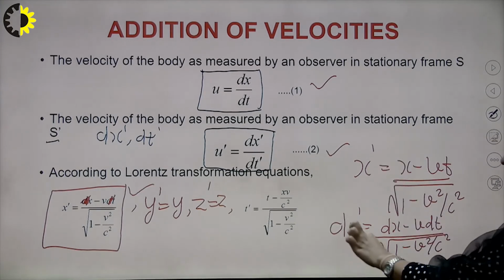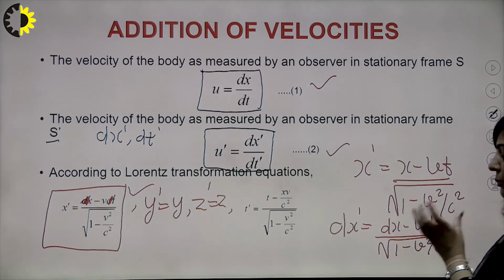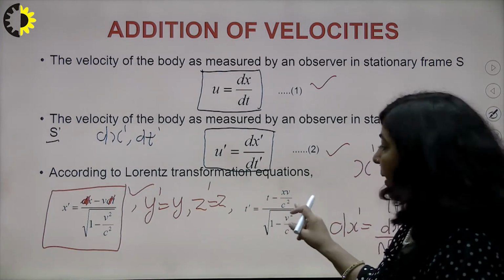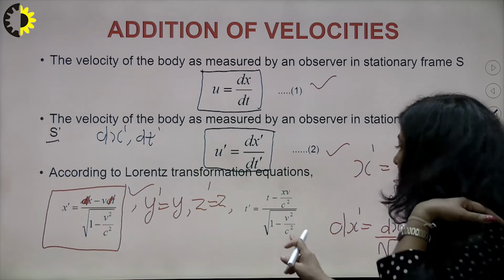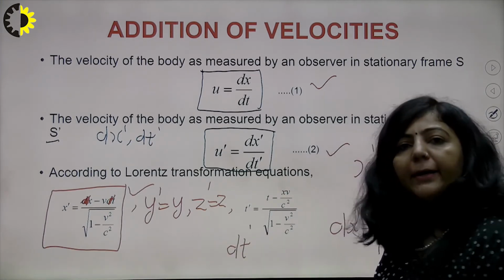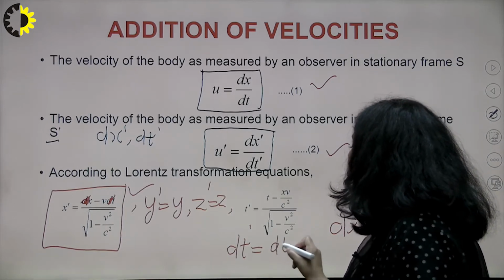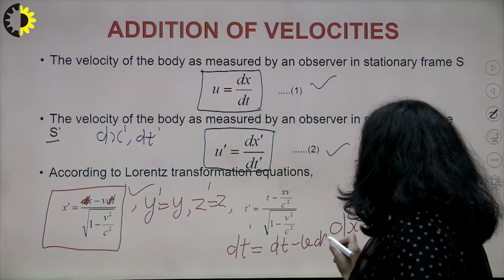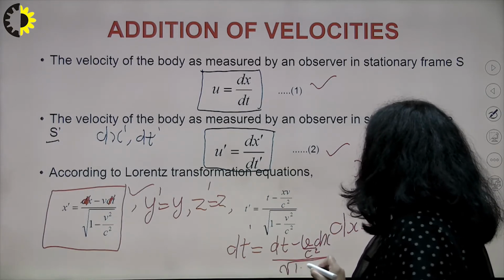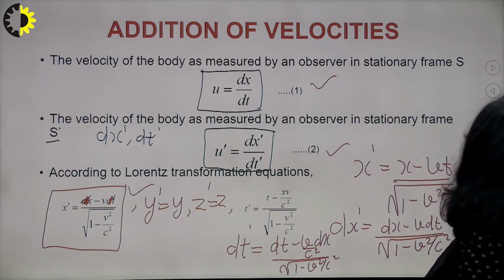If x dash is this, then dx dash will be equal to this, because this entire term is constant. Your t dash is t minus vx upon c square upon root 1 minus v square upon c square. Now tell me what will be the value of dt dash? Your dt dash will be dt minus v dx upon c square upon root 1 minus v square upon c square. This will be the value of your dt dash, right?